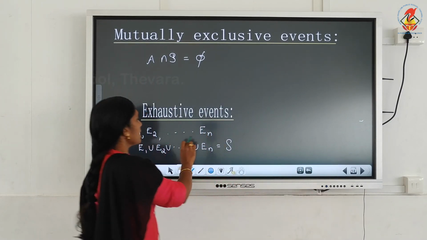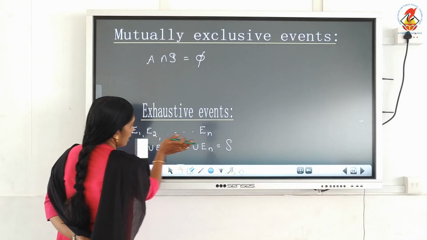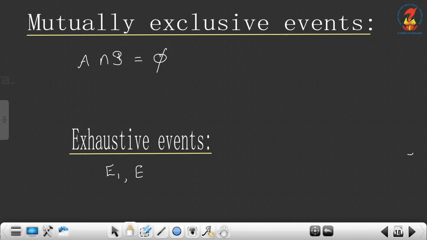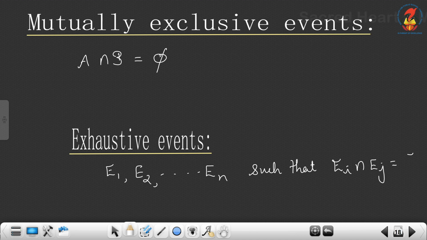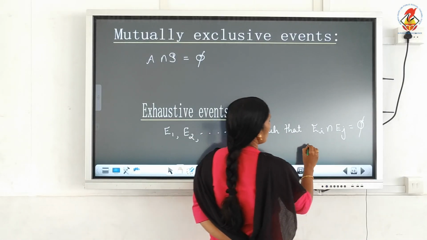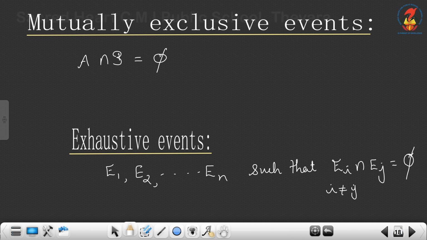So here, let E1, E2, etc., En be N events such that Ei intersection Ej is equal to the null set, where i and j are not equal.